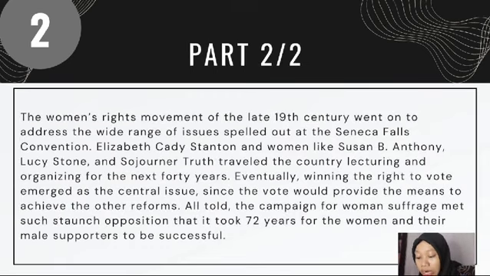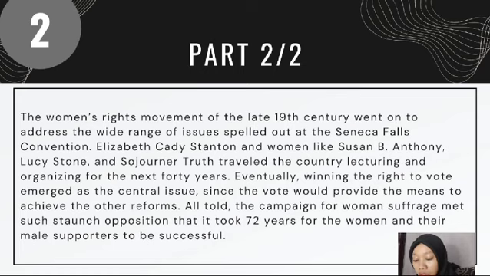The women's rights movement of the late 18th century went on to address the wide range of issues spelled out at the Seneca Falls Convention. Elizabeth Cady Stanton and women like Susan B. Anthony, Lucy Stone, and Sojourner Truth traveled the country lecturing and organizing for the next 40 years.